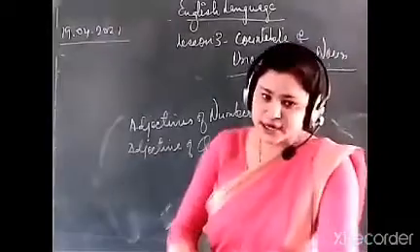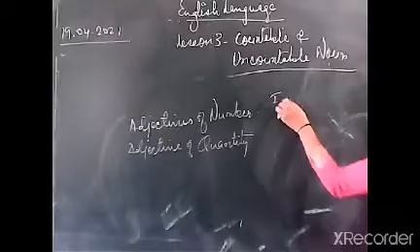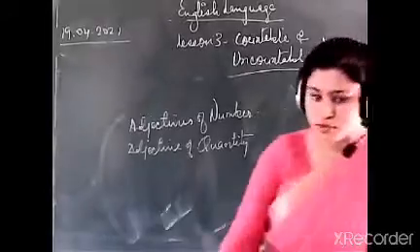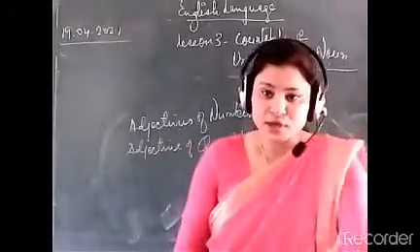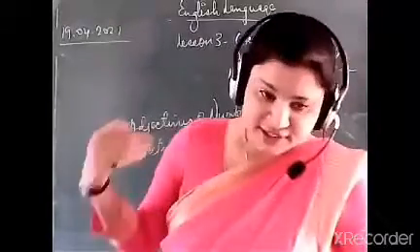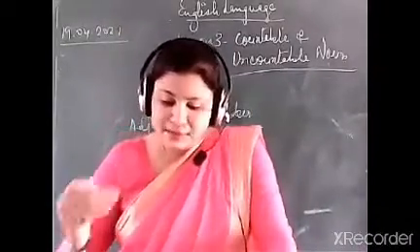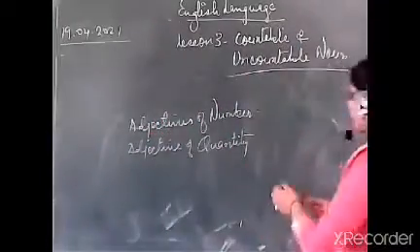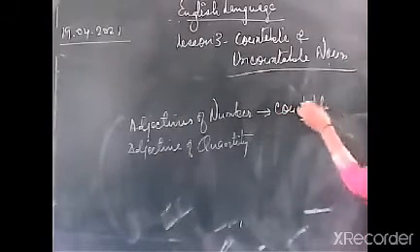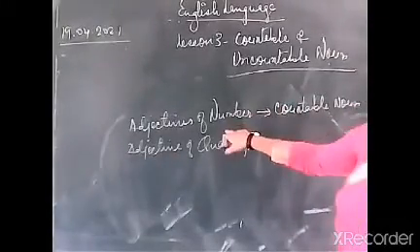In the last lesson, I told you that we are not going to use the plural form of words like furniture and deer, nouns which don't have a plural form. But I told you we can make it plural by using a measurement of it. The same way I'm going to explain here that a countable noun takes before it an adjective of number. Always countable noun takes adjective of number.